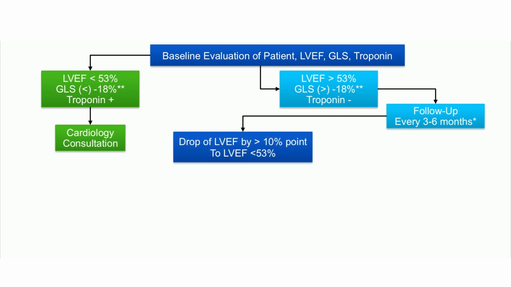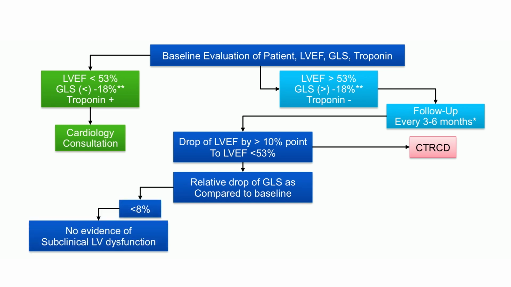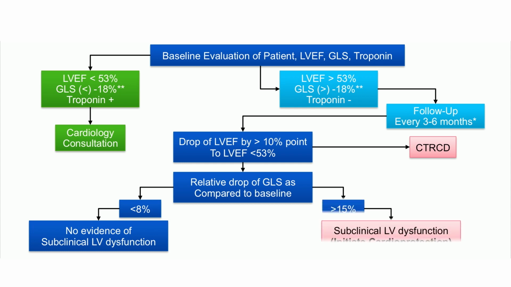But if we see a drop in ejection fraction by 10% to a value less than 53, then that does represent chemotherapy-related cardiac dysfunction. If that is a relative drop in strain compared to baseline less than 8%, we said that's not clinically perhaps significant, but a subclinical LV dysfunction. A strain greater than 15%, that is significant, and we generally begin cardioprotective, neurohormonal modulating, goal-directed therapies, ACE inhibitors, and or beta blockers.